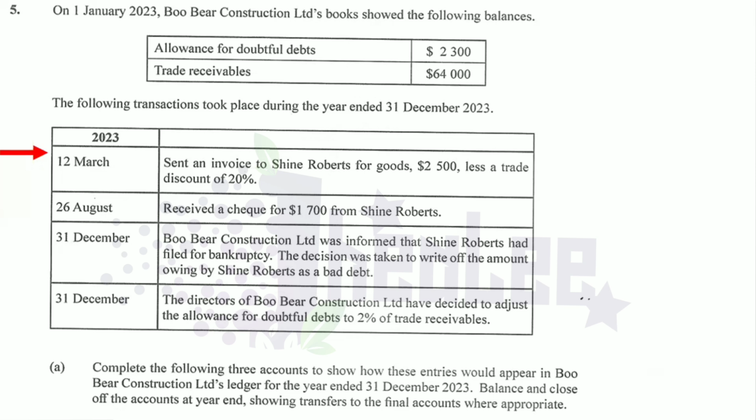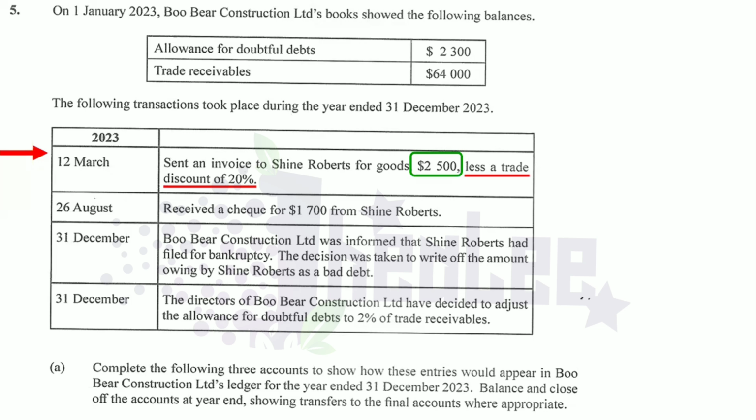But how much are we going to record? We have the value of the goods sold on credit of $2,500. However, there's a trade discount of 20%.